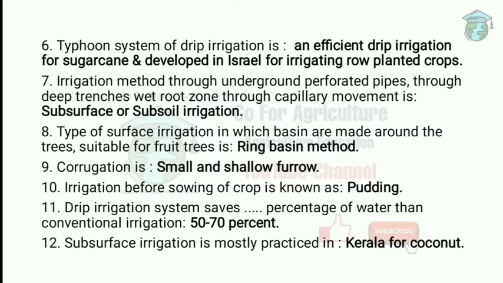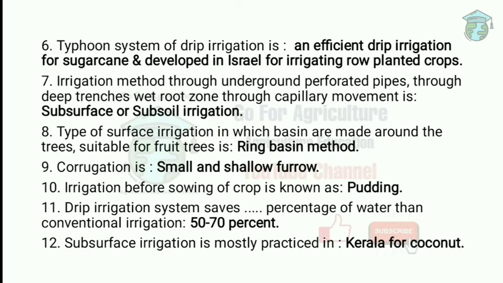Next one, corrugation is a very important term in methods of irrigation. What is corrugation? Corrugation is a small and shallow furrow method used for irrigation. It comes under surface irrigation. Next one, the irrigation before sowing of crops is known as puddling. Next one, drip irrigation saves what percentage of water compared to conventional irrigation? The answer is 50 to 70%.